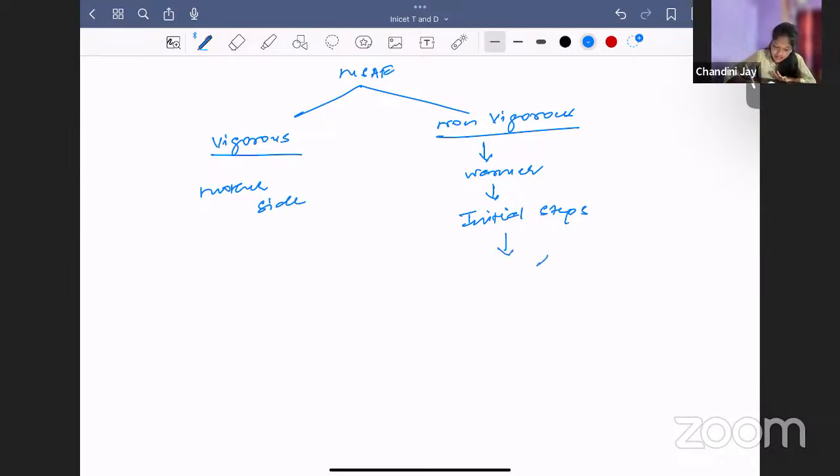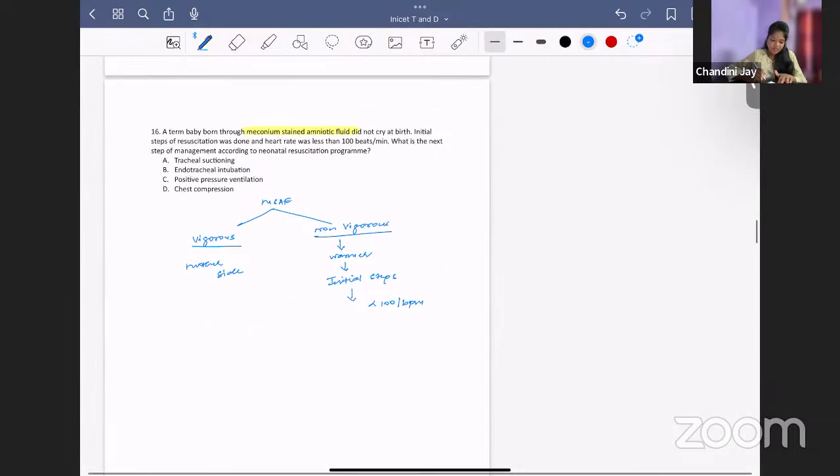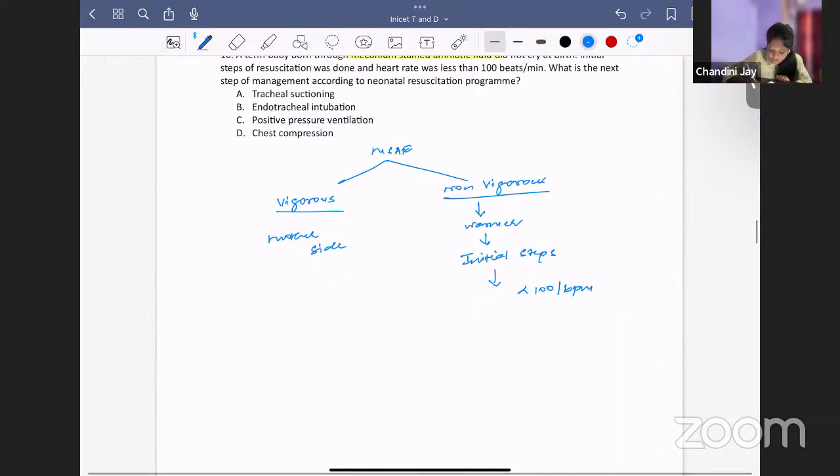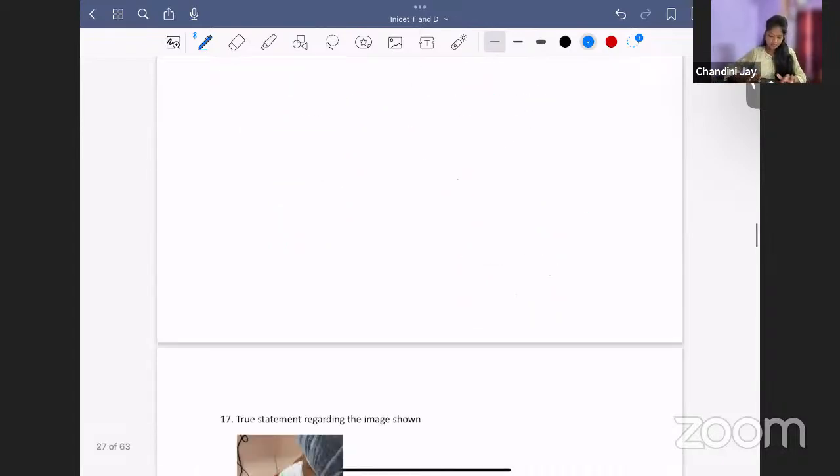And then if the heart rate is again less than 100 beats per minute, like in this scenario where after the initial steps the baby's heart rate is still less than 100 beats per minute, you will do positive pressure ventilation. Clear? The previous guideline was tracheal suctioning and tracheal intubation directly without bag and mask. Previously, bag and mask was contraindicated, but it is no more. According to the 8th edition, you can continue with the routine steps. There is no deviation for meconium stain. So you will not do routine tracheal suctioning or endotracheal intubation immediately. You will go on with the usual steps of resuscitation. Clear? Okay, fine. We'll go on to the next question.